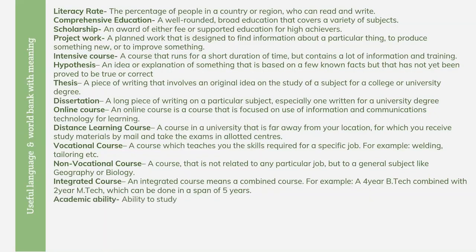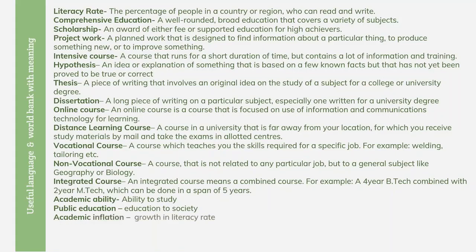Then academic ability. Academic ability is a collocative phrase that means your ability to study, how much you are able to grasp and how clearly you are able to study. So that is ability to study. Then public education, public awareness, education to society. So where you need to provide education to society, that is related to public education.